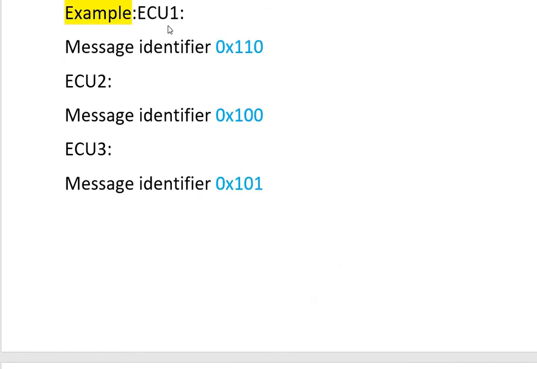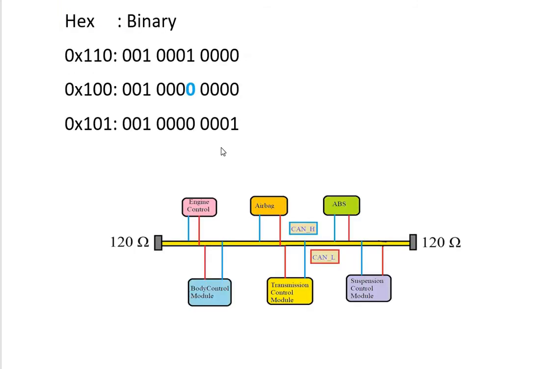Let's take an example: for ECU1, we assign the message identifier 110. For ECU2, the message identifier 100, and for ECU3, message identifier 101. And we already know standard CAN follows an 11-bit identifier, and we can just convert these hex values to binary.